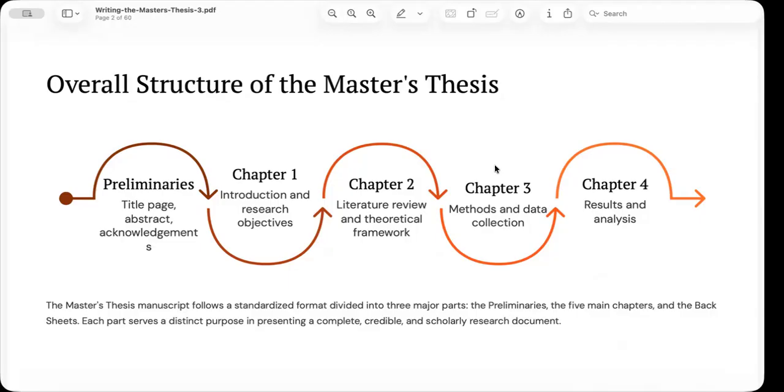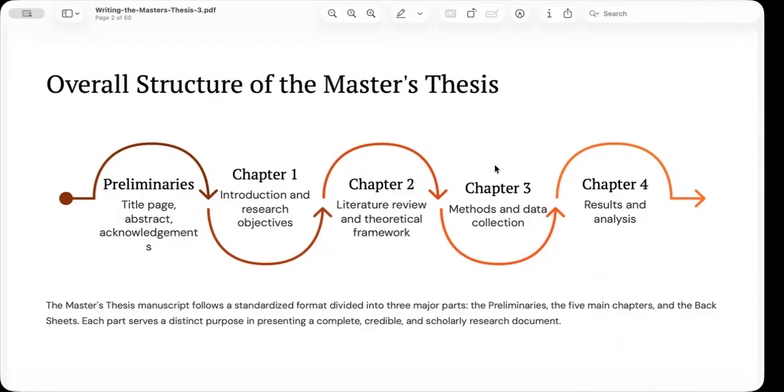Although each topic is different, the organization of scholarly writing remains largely the same. This standard format allows readers, advisors, panel members, and future researchers to easily locate the information they need.